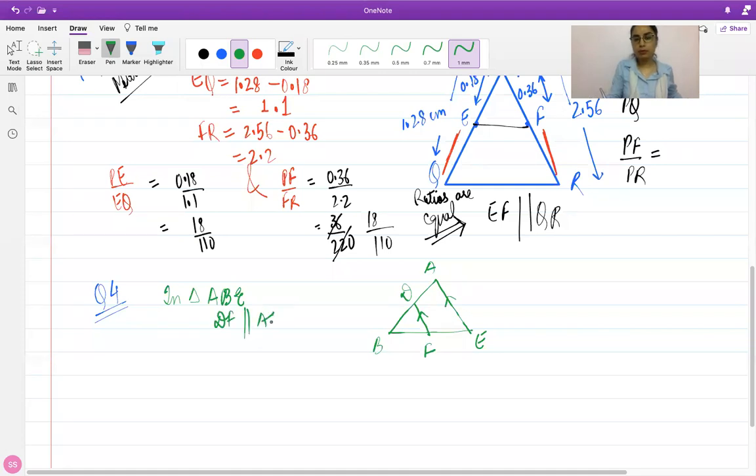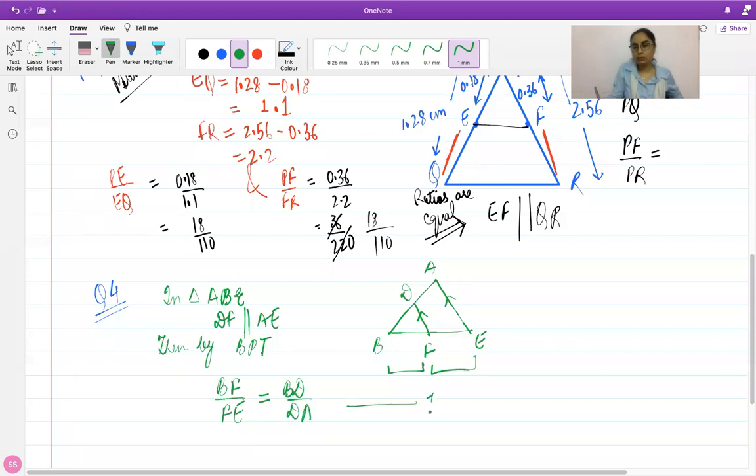This is actually important to write down that there is a line which is parallel to one side of the triangle. Then you can say by basic proportionality theorem, the ratio will be equal. Now, if you go back to the question, just keep in mind how you want to write down the ratio. The result that needs to be proved uses BF upon FE. So I'm just going to write down the ratio in that way. BF upon FE will be equal to BD upon DA. Let's mark this as number 1.